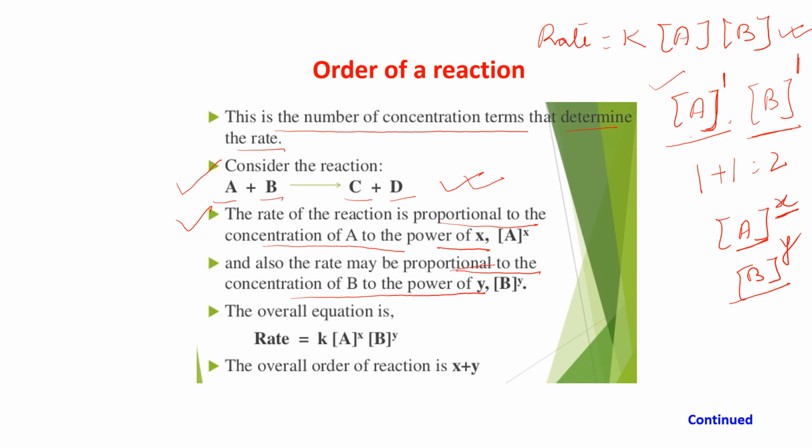So the overall rate is rate equals k A to the power x and B to the power y. The overall order of this reaction is x plus y. Just add this part. This is the order of a reaction. This will be more clear to you in the next video, when we will do an elaborate study of the order of a reaction.